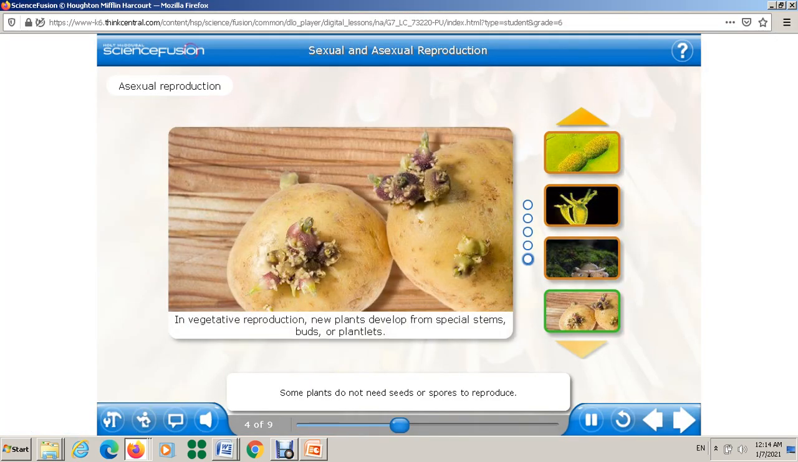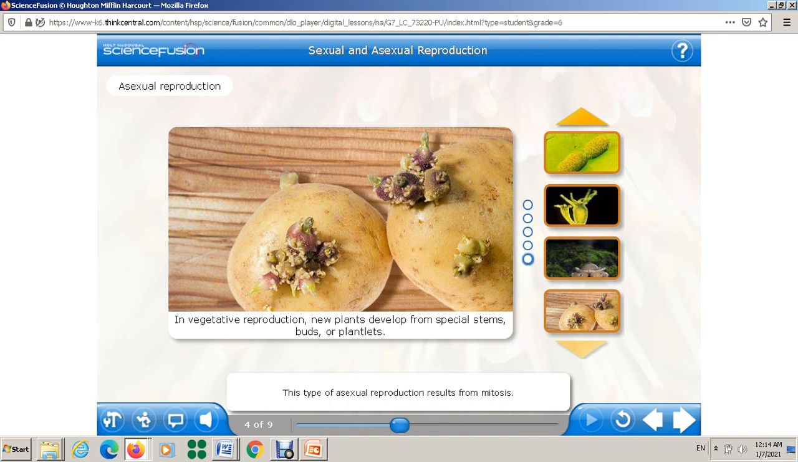Some plants do not need seeds or spores to reproduce. They grow new copies of themselves from stems or tiny plantlets that sprout from the parent plant. This type of asexual reproduction results from mitosis.